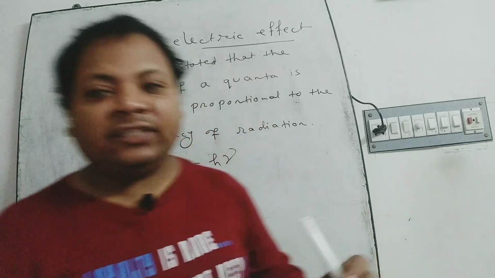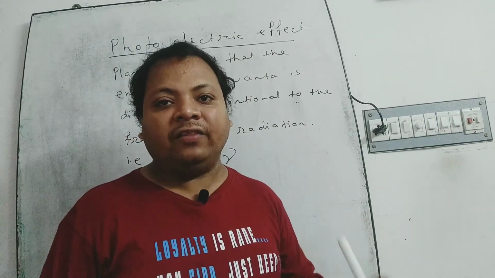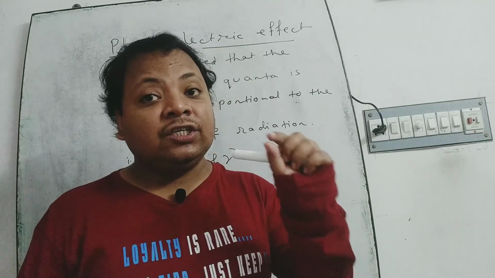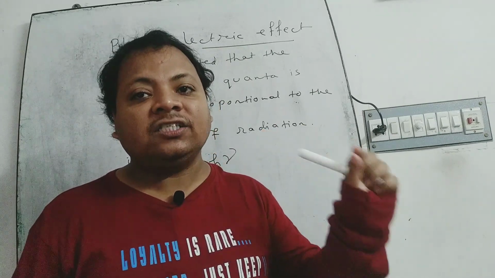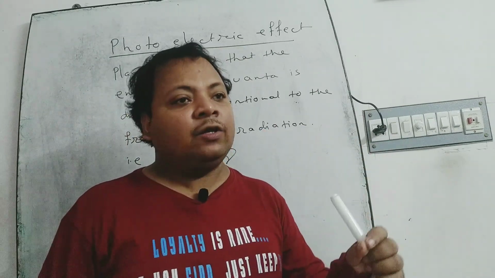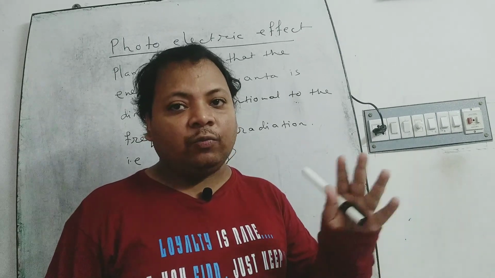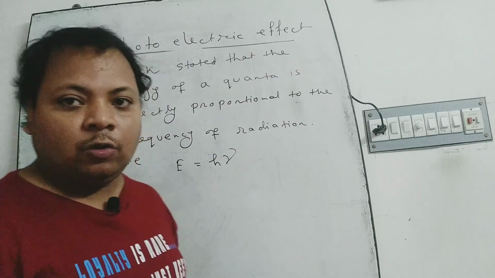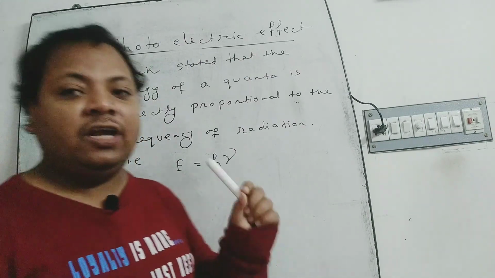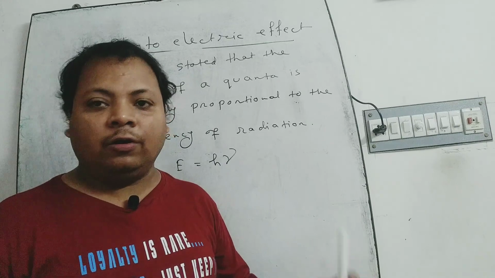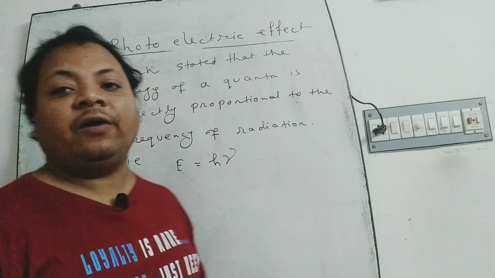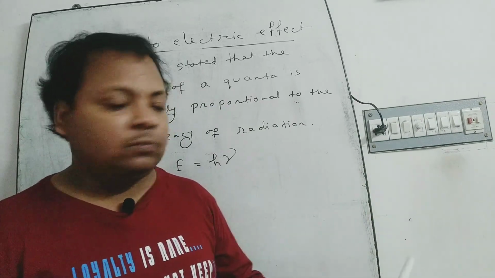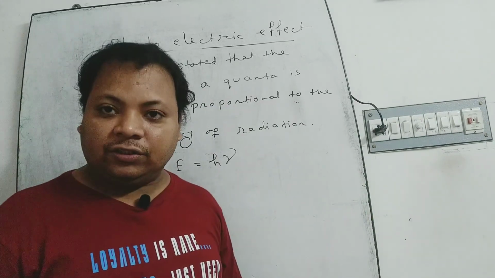He considered this tiny quanta to be a photon, and the energy of each photon is equal to E is equal to h into nu, where E is the energy of each photon, nu is the frequency of the incident light ray, and h is the Planck constant.